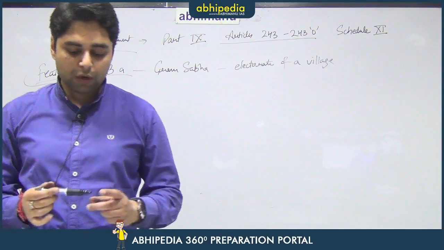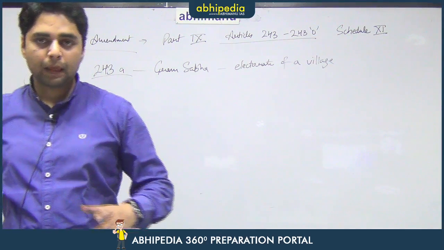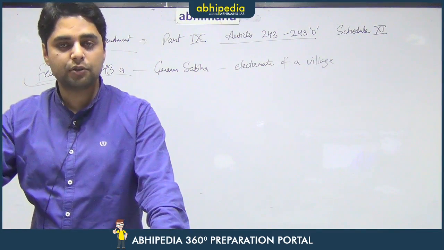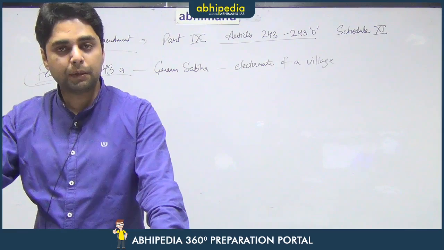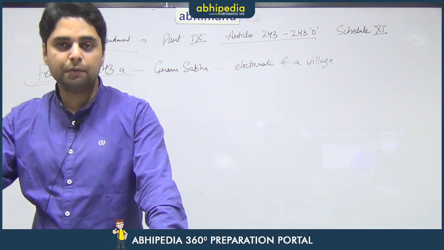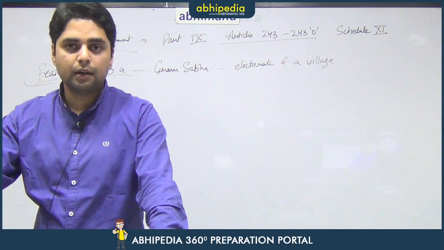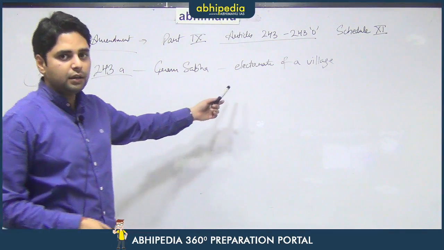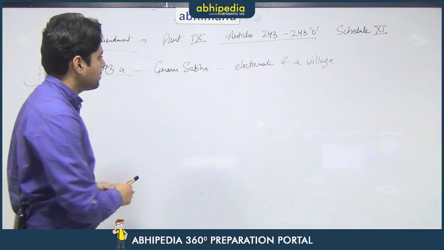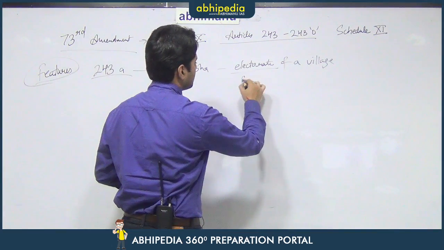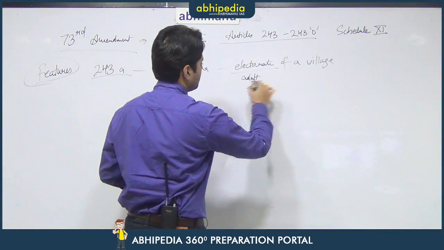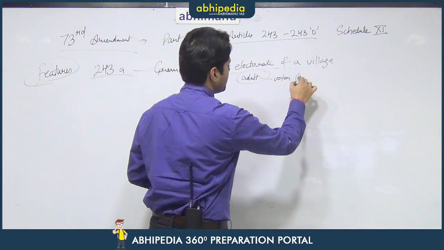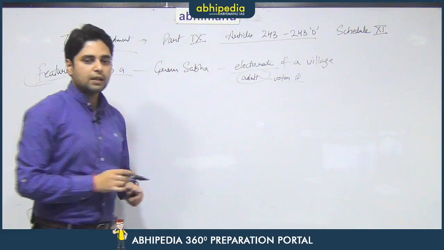So, if there are 200 people in a village, and out of that say 150 people are above 18 years of age, and they have the voter ID card of that particular village, then those 150 people will become the Gram Sabha of that village. That means children are not included in Gram Sabha. So, Gram Sabha means the electorate or the adult population of a village who have their voter ID cards of that particular village. That is the Gram Sabha.